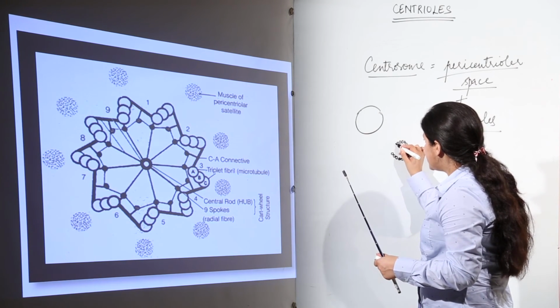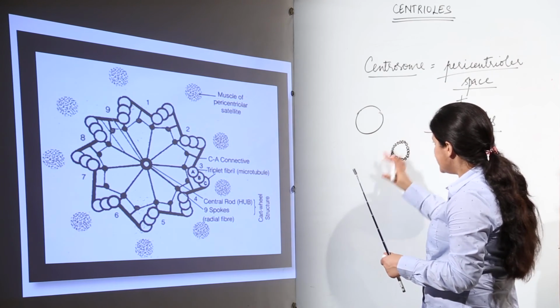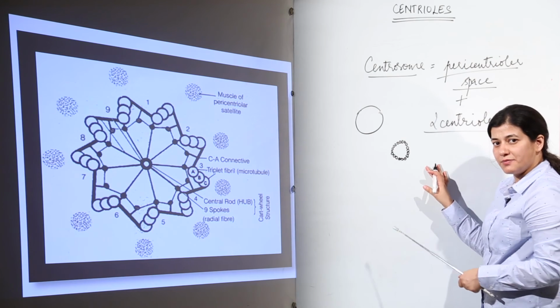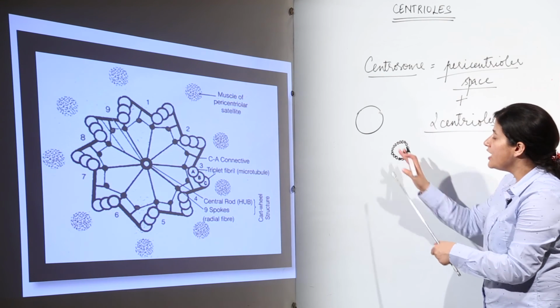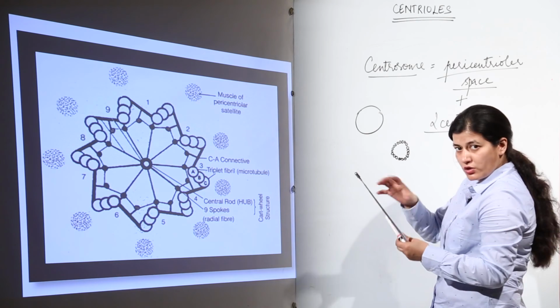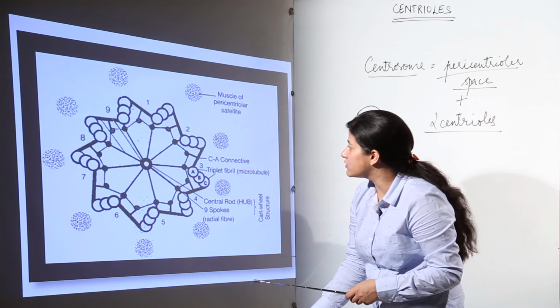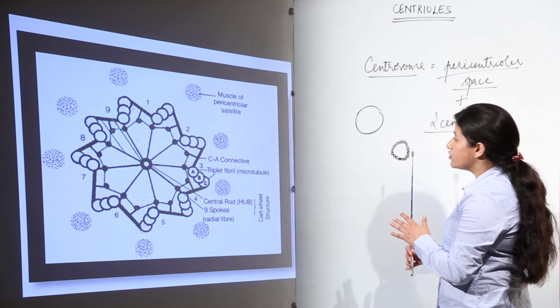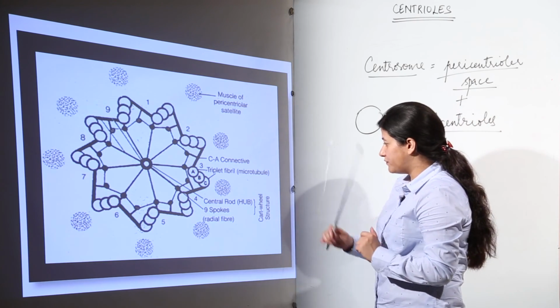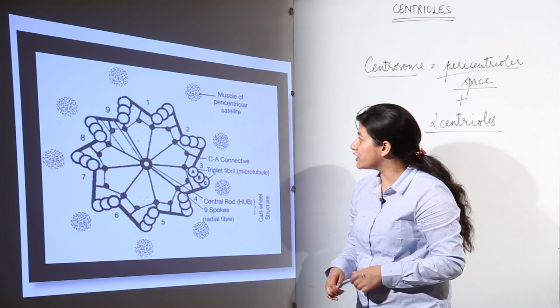You can imagine this diagram in a similar way, but instead of these solid circles, the microtubules would be arranged in such a way, not with a solid boundary. So the microtubules would be present, there would be connectives, and the cartwheel-like structure is formed.